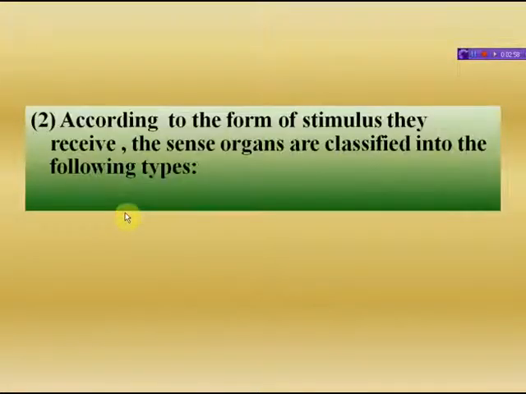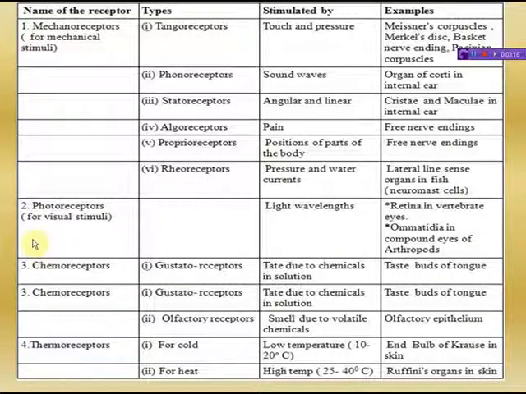Next, according to the form of stimulus they receive, the sense organs are classified into the following types. First of all, mechanoreceptors. Mechanoreceptors are the most widespread of sensory receptors. They are sensitive to mechanical stimuli, like tangoreceptors, tactile or touch receptors that come in contact with a stimulus, like Meissner's corpuscles, Merkel's discs, basket nerve endings, and Pacinian corpuscles.